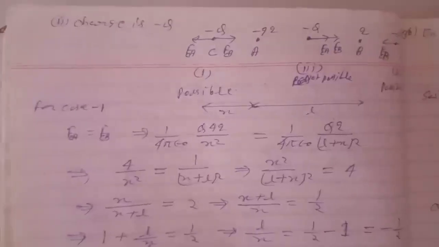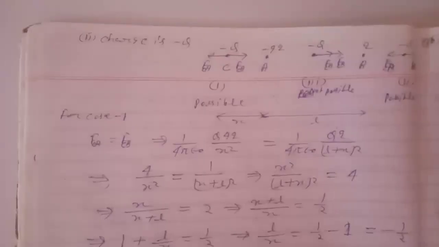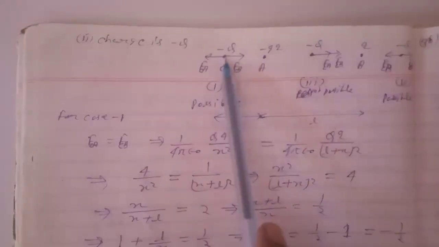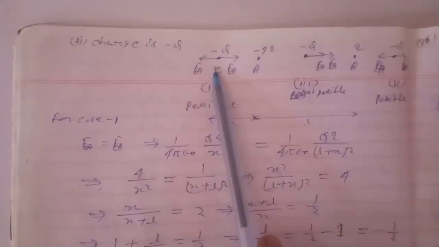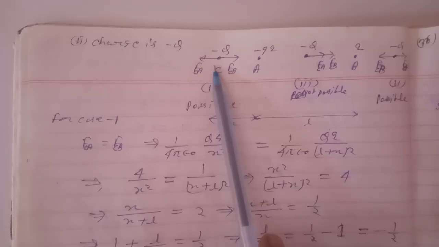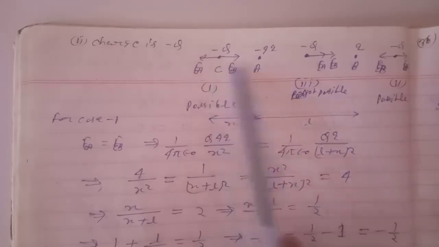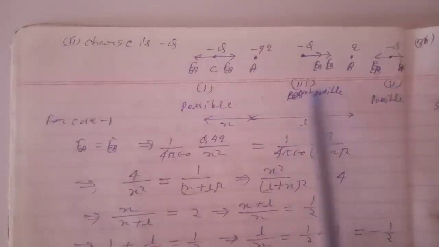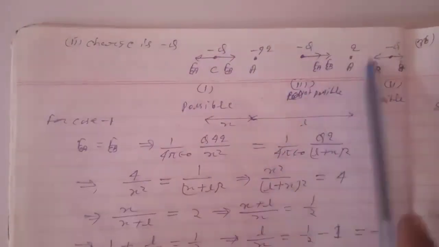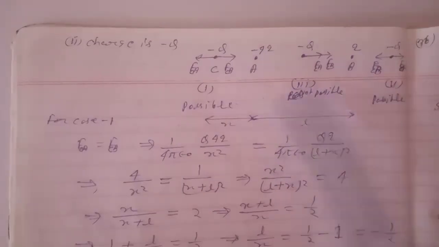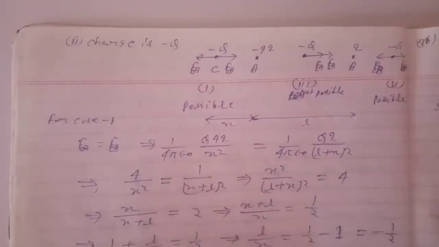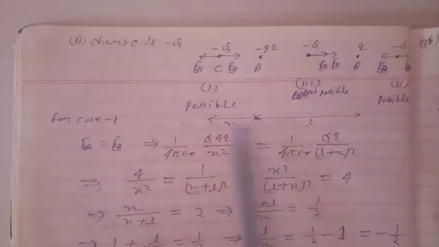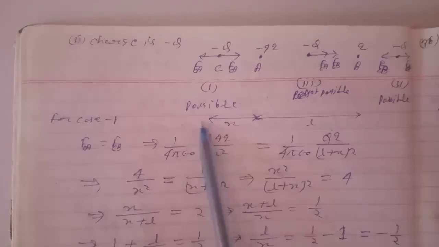Now solve the problem. Here it is shown charge minus q is placed at this point C. Case 1 is possible, case 2 is also possible, but 3 is not possible. Here from the diagram it is shown. Now let's calculate the distance. It is placed at a distance x at point C.